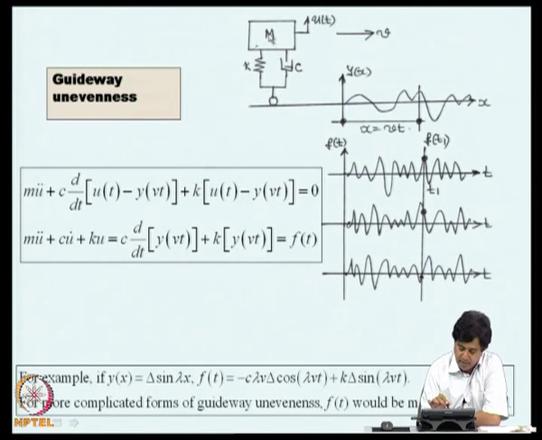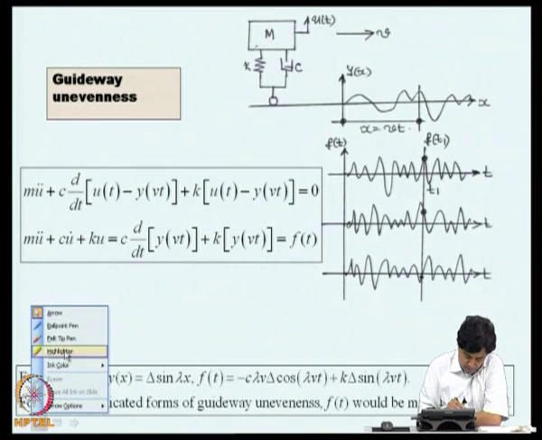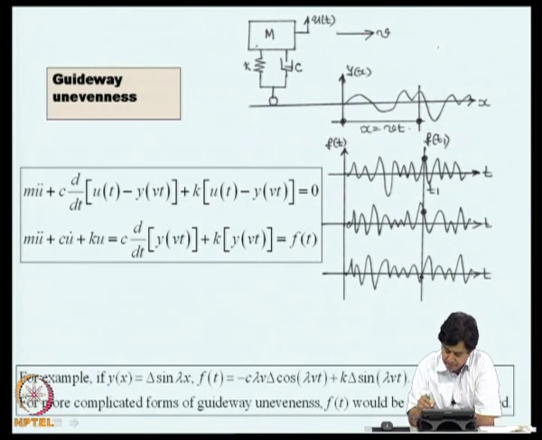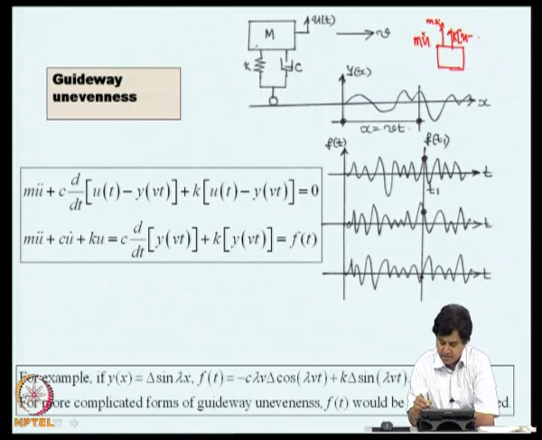If you draw the free body diagram of this mass, there will be inertial force, we can sketch here, inertial force, force in the spring, that is K into u minus y of t, that is when x is equal to Vt, this will be y of t, because y is the coordinate here.